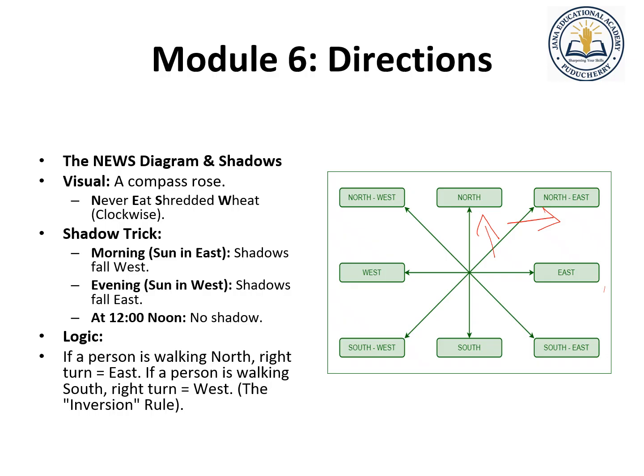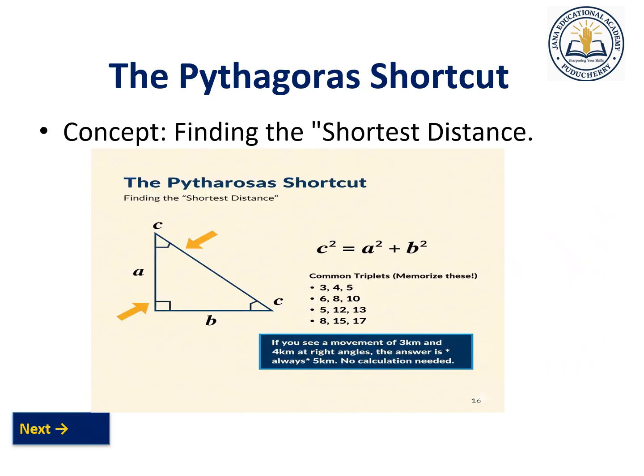Similarly, if a person is walking towards south, and he makes a right turn, because this is the right side now, which direction is he facing? He is facing in the west direction. So similarly, we have to find out the direction.